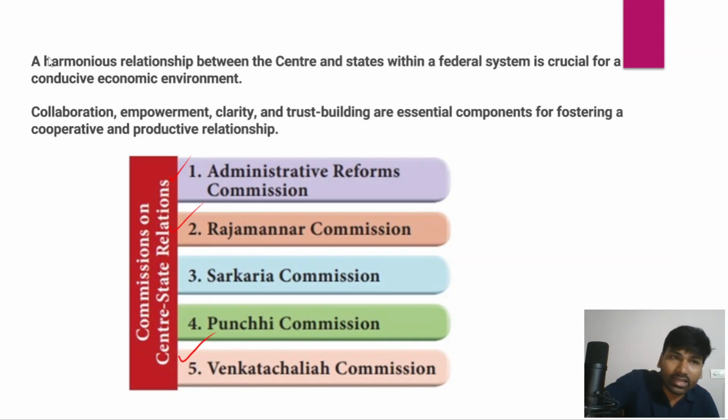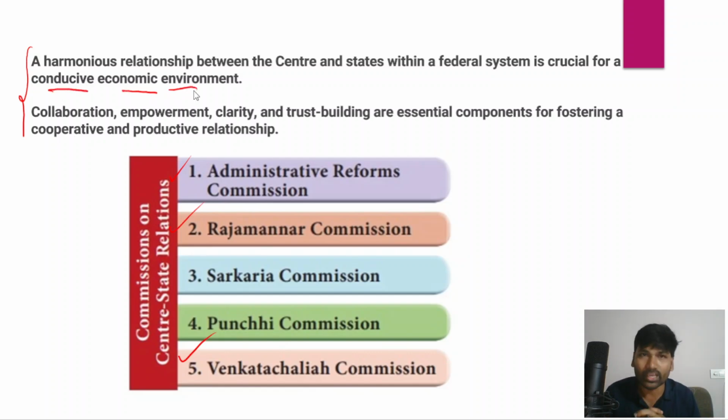So the conclusion is that a harmonious relationship between center and states within a federal system like India is very important for a conducive economic environment. It is not just for the conducive economic environment, it is very important for policy stability, economic development, economic growth, and achieving the goals and aspirations, particularly the Sustainable Development Goals.